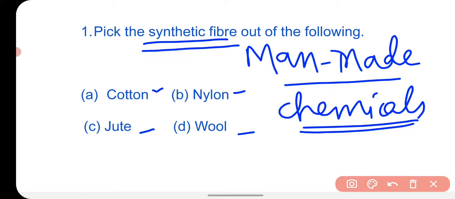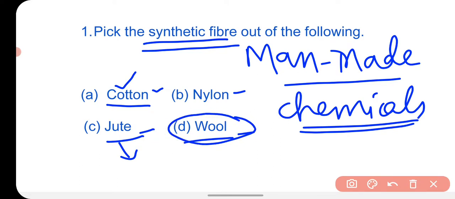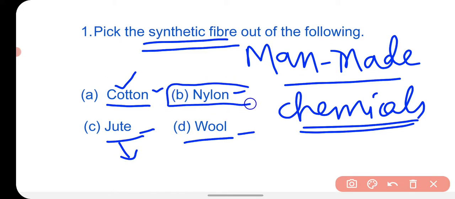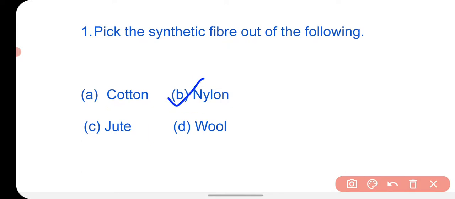fibers. Here you can see that cotton is a natural fiber, jute is also a natural fiber, and wool is also a natural fiber. Cotton we get from the cotton plant, jute we get from the jute plant, and wool we obtain from animals like sheep, goat, camel, etc. So out of these four options, nylon is the synthetic fiber that we make with the help of petroleum chemicals. So the correct option is nylon.